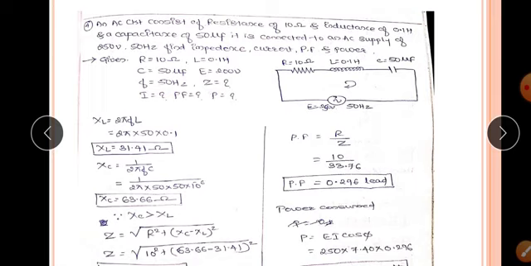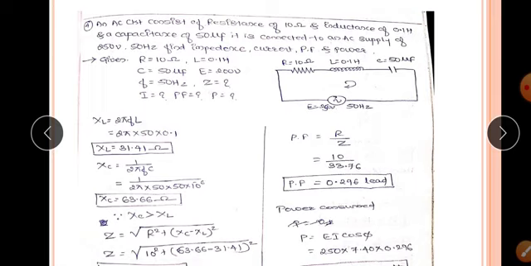They have given the inductance and the capacitance value. First we have to find the inductive reactance and capacitive reactance. As we know, inductive reactance XL equal to 2 pi FL. Substitute the value of frequency and inductance: 2 pi into 50 hertz into 0.1 Henry. So you will get XL equal to 31.41 ohm.